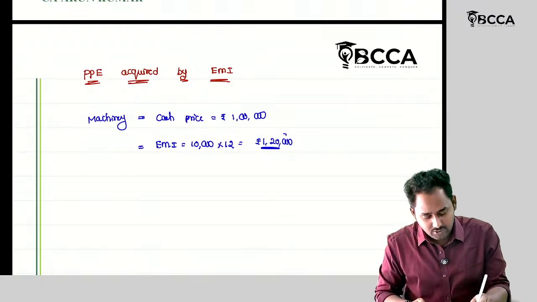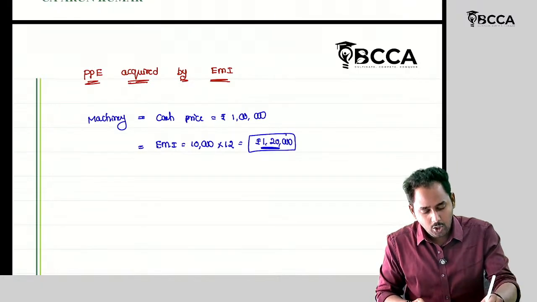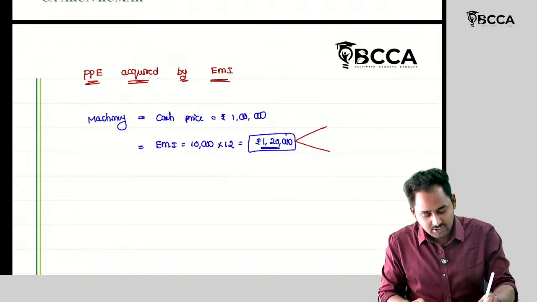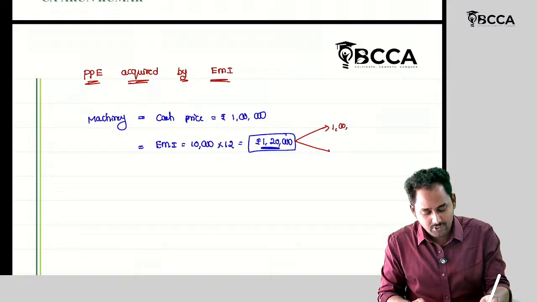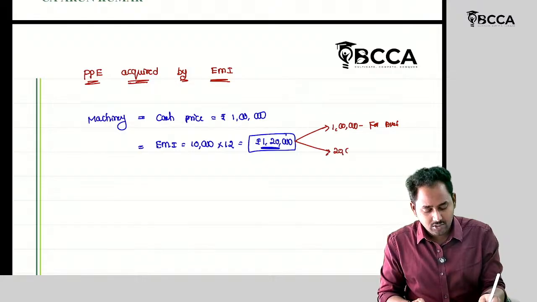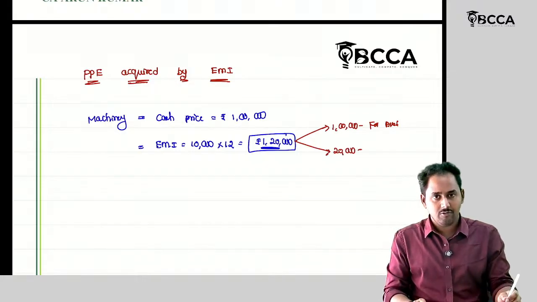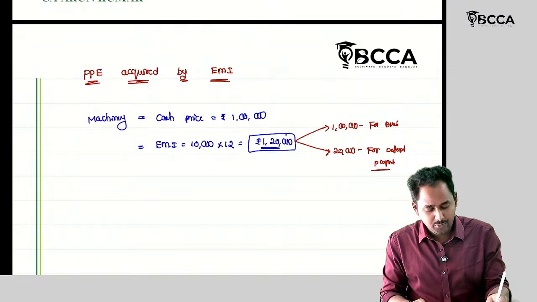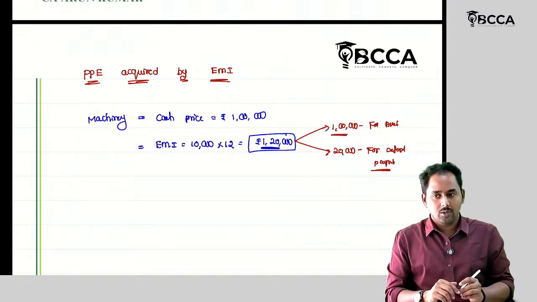But out of this 1,20,000 rupees, how much am I paying for acquiring the asset? For acquiring this asset, I am paying 1 lakh rupees. Then why are you paying this extra 20,000? This 20,000 is paid to defer your payment.